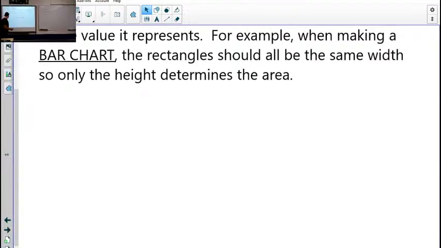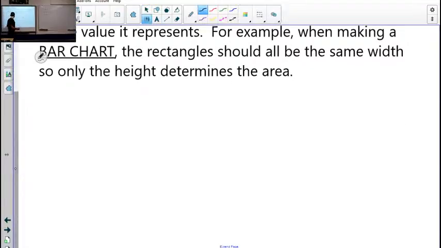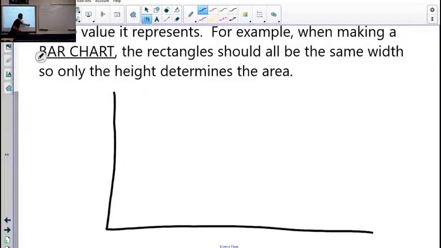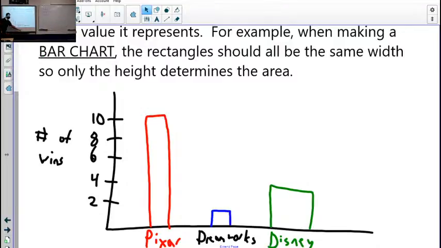Okay, one important thing to talk about is something called the area principle, which is that the area that the display takes up should reflect the count. So, in other words, here's the problem. I don't want these skinnier bars and then all of a sudden have this thicker bar, because then it makes it look like Disney's taking up a bigger chunk than it actually is.